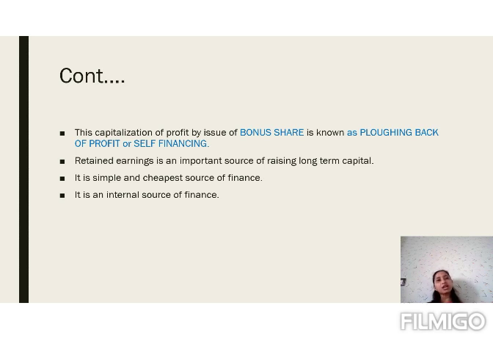But in case of retained earning, as it is self-financing and the company's own profit, the company does not have to make any payment of interest or dividend on it.